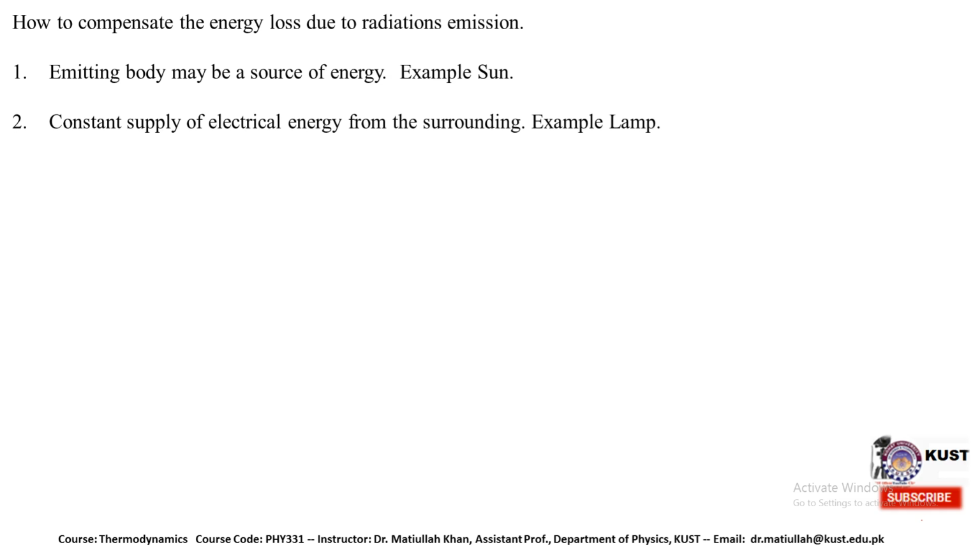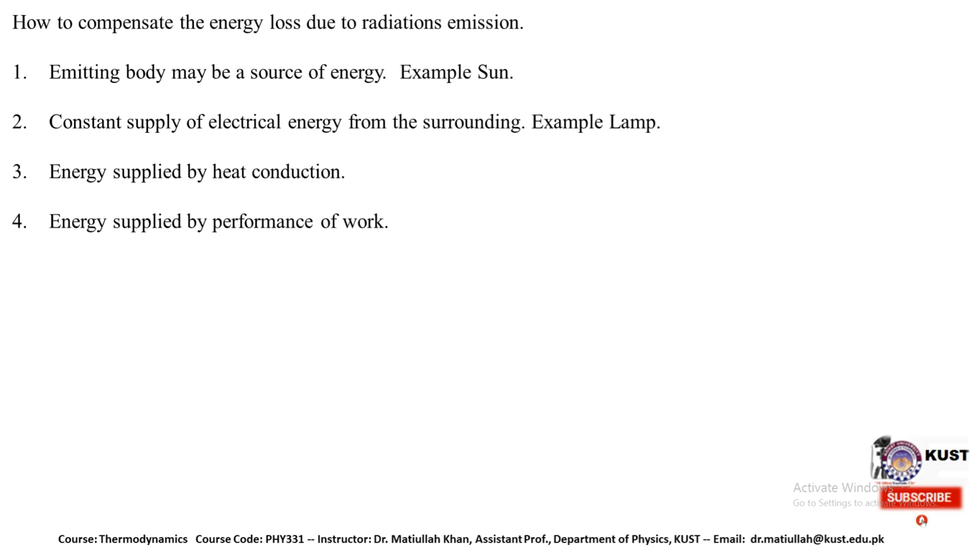In some cases we have a constant supply of electrical energy from the surroundings, which leads to thermal radiation. In other cases, energy is supplied by heat conduction or by the performance of work. We must have a source which can compensate the radiation emission process.